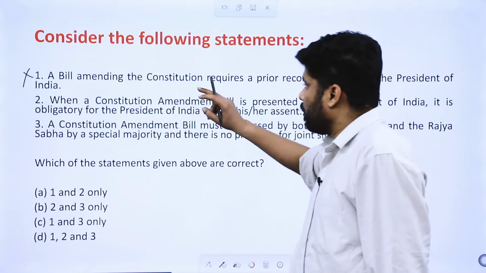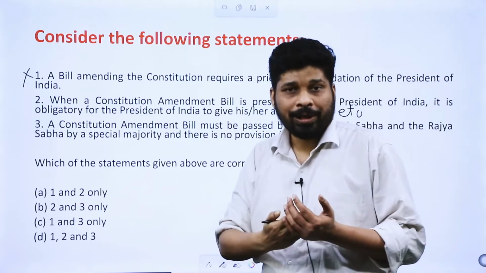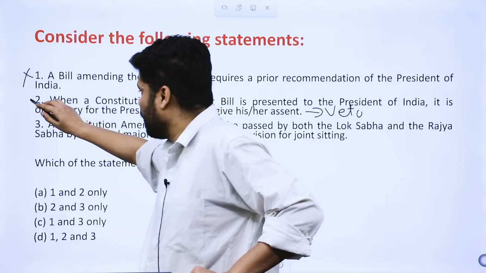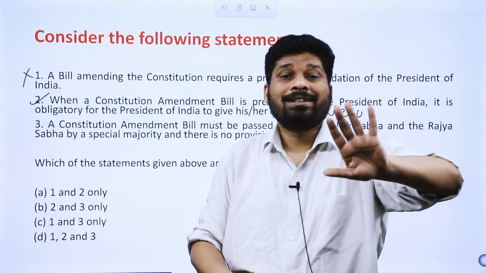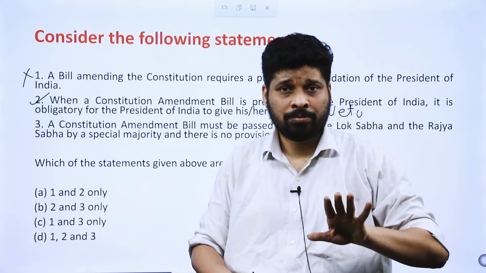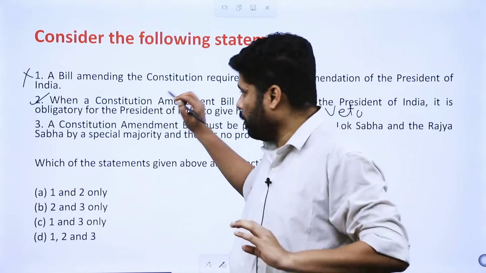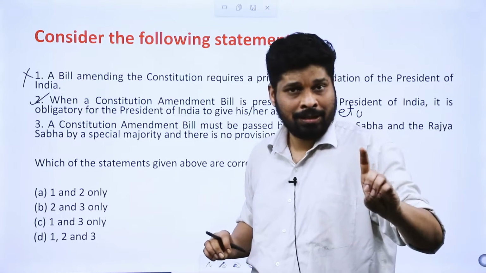Alright, ठीक है। तो first statement is wrong. With respect to second question, constitutional amendment bill and money bill does not carry with itself the veto power. President therefore cannot use veto. ठीक है, तो साइन करना पड़ेगा महामहिम को with respect to constitutional amendment bill and also with respect to money bill. Remember this, remember this.